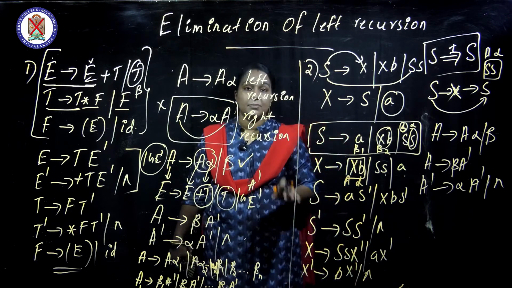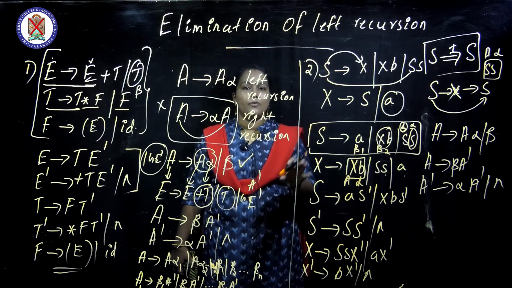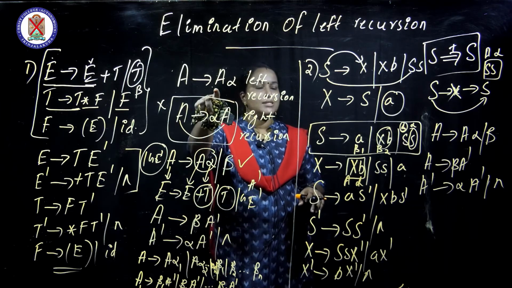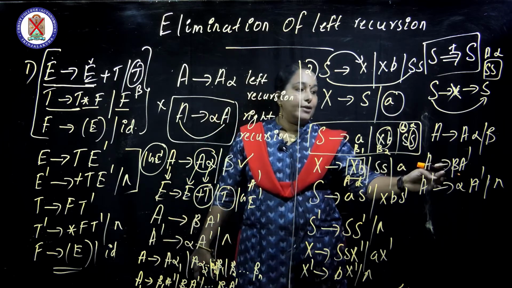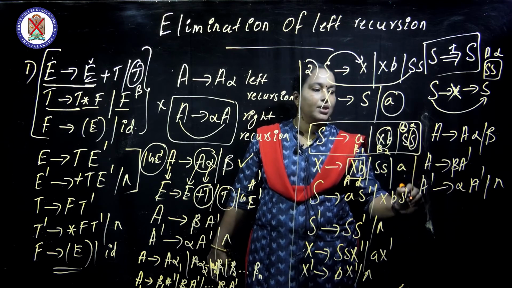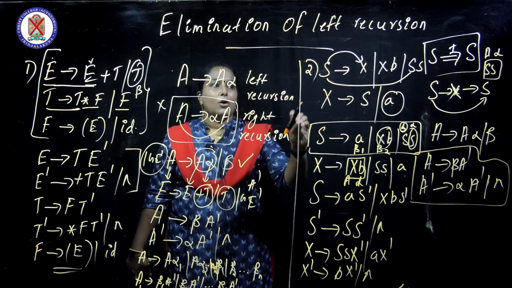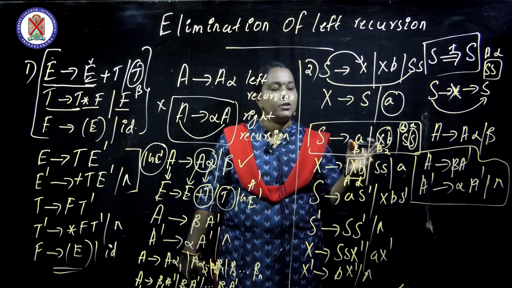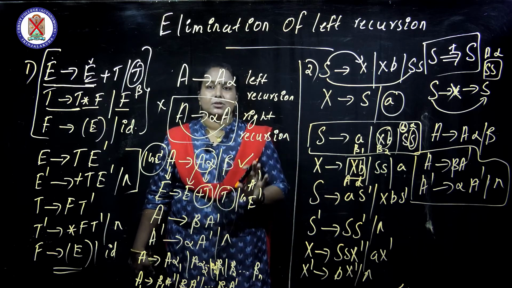That's a very simple thing you have to keep in mind when eliminating left recursion. Whenever the grammar is of the form A gives A alpha, you must convert it into A gives beta A dash, and A dash gives alpha A dash or epsilon. If this rule is in your mind, you will never go wrong. Also take into consideration whether it has cycles or unit productions. If it does, you must eliminate them with direct substitution, then you will get the correct result.